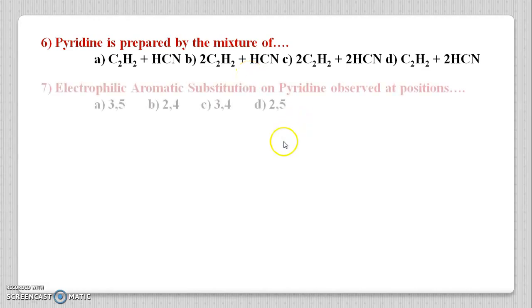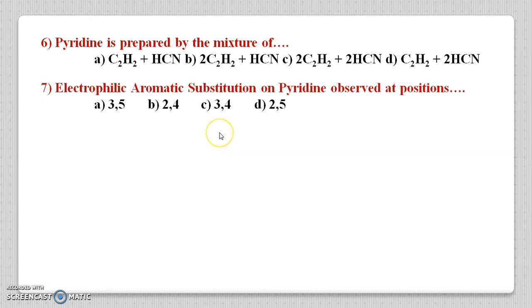In the next question, electrophilic aromatic substitution on pyridine is observed at positions: option A 3, 5, B 2, 4, C 3, 4 and D 2, 5. In electrophilic aromatic substitution on pyridine, the question is at which positions the electrophile gets attached on the pyridine ring.